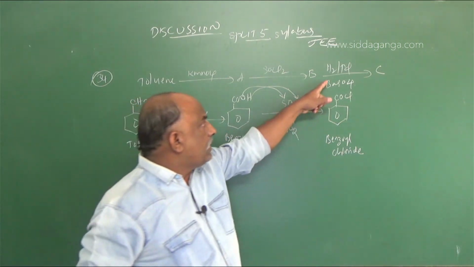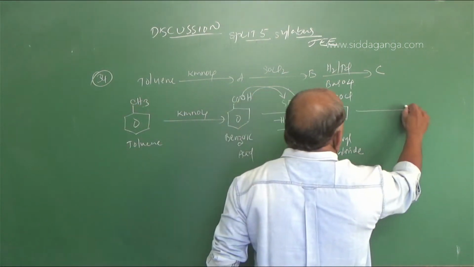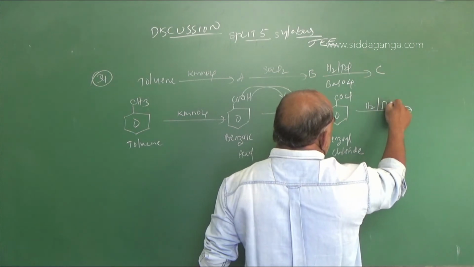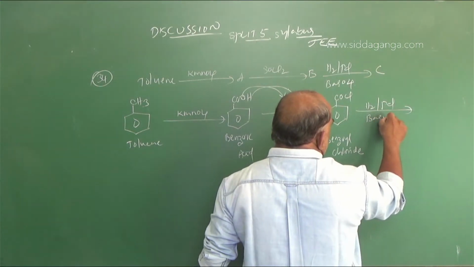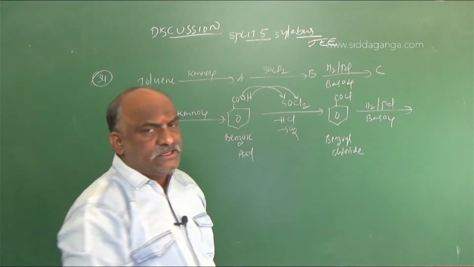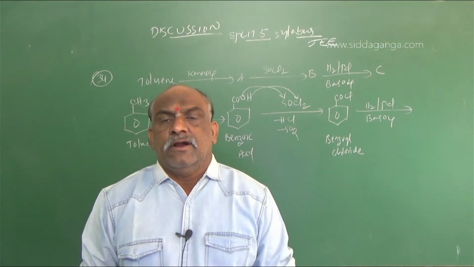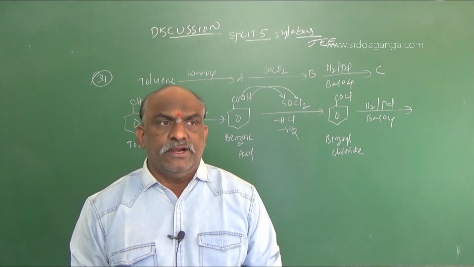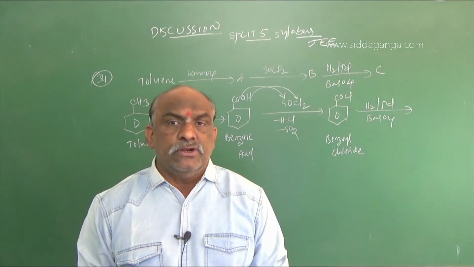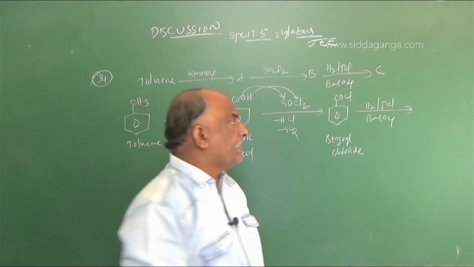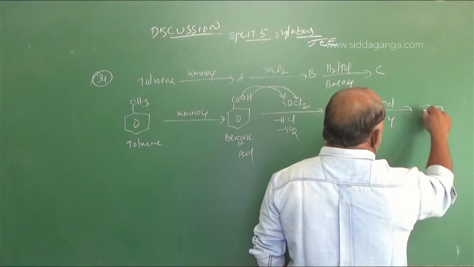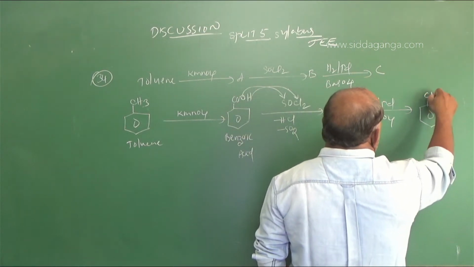This benzoyl chloride is treated with hydrogenation in the presence of palladium catalyst with barium sulfate. This is called Rosenmund reduction, used for aldehydes. On Rosenmund reduction, benzoyl chloride gives benzaldehyde, CHO.